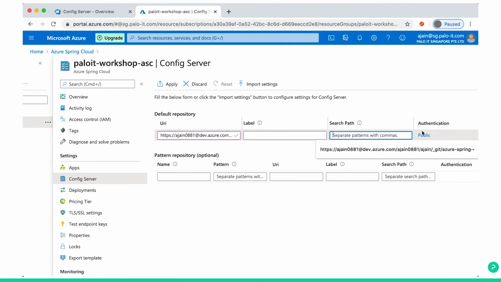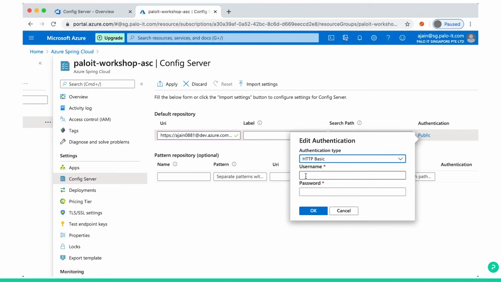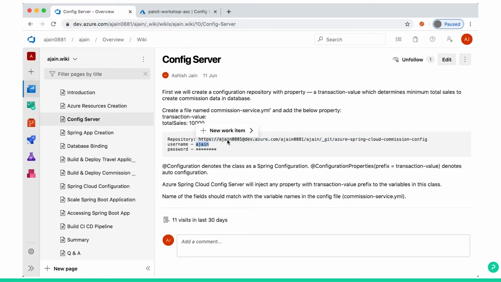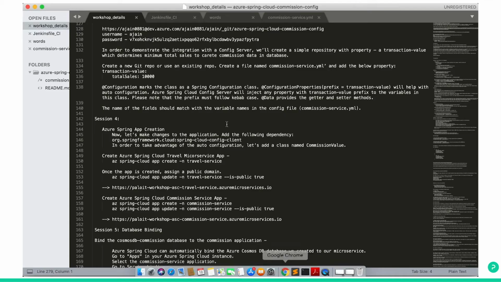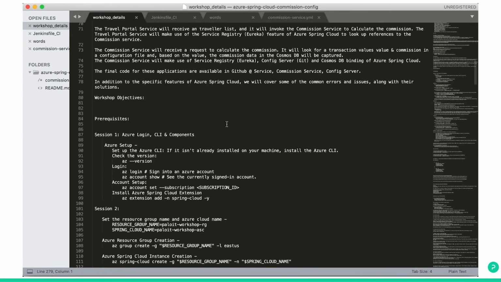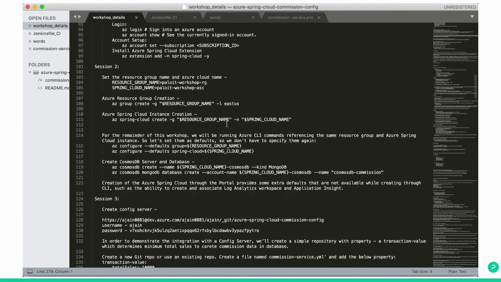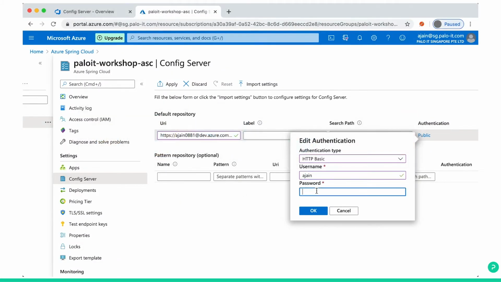Go to authentication, click, then you can select HTTP basic and the username, password, click OK.